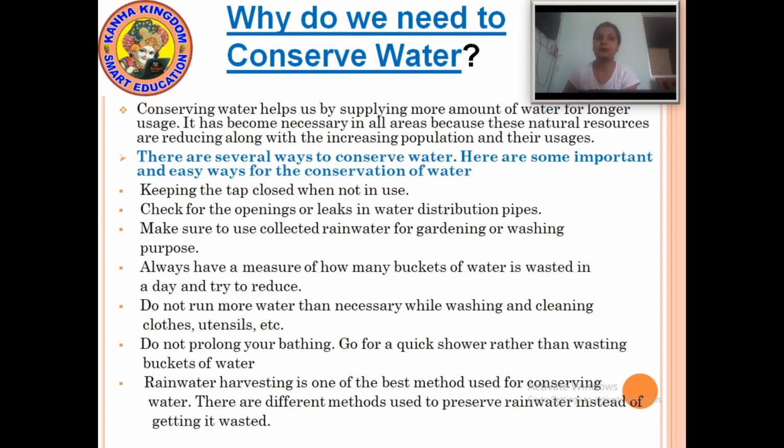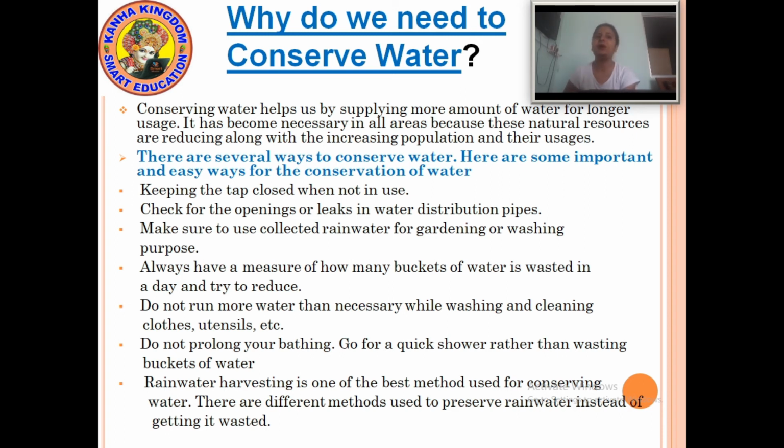Now do not prolong your bathing. Go for a quick shower rather than wasting buckets of water. When you take a bath, try to take a quick shower. Don't take so much time in bathing because it will use more water.